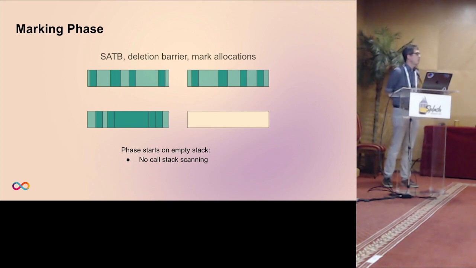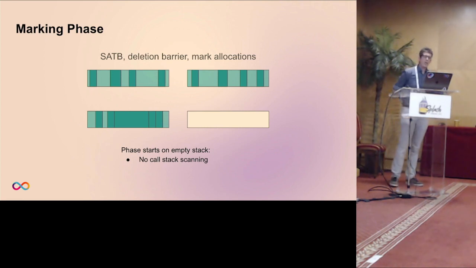When the garbage collector starts, the first phase is the marking phase. It's full heap scanning to deal with any cyclic garbage, even inter-partition cyclic garbage. It's a conservative marking phase, using snapshot at the beginning, deletion barriers. That means whenever there's a write barrier, whenever we overwrite a pointer, then the overwritten, the old pointer, is taken into account for marking. New allocations are marked.